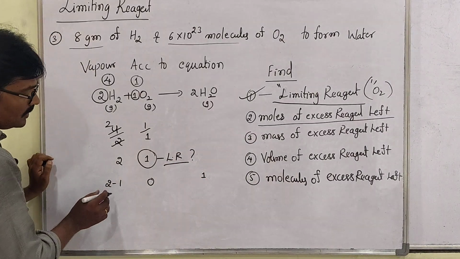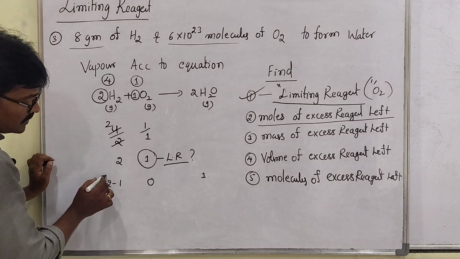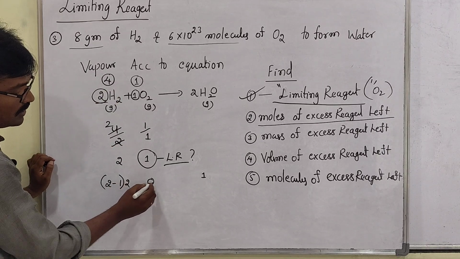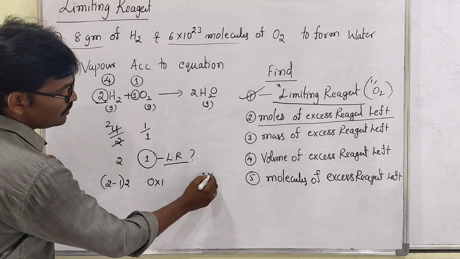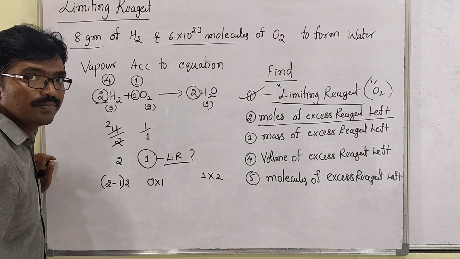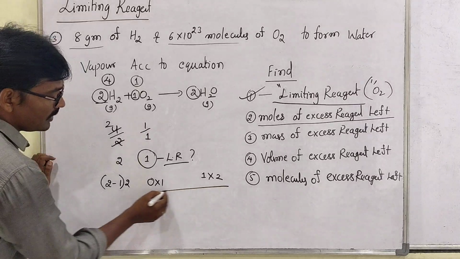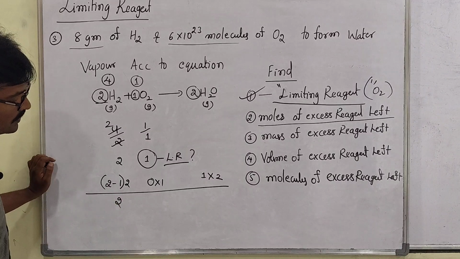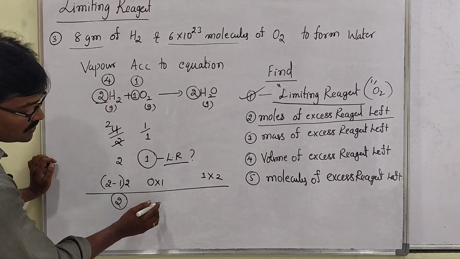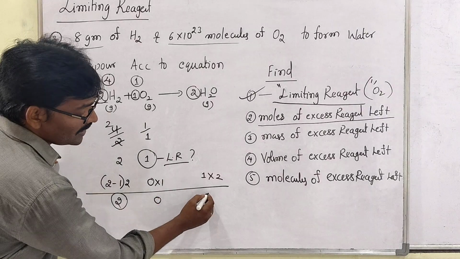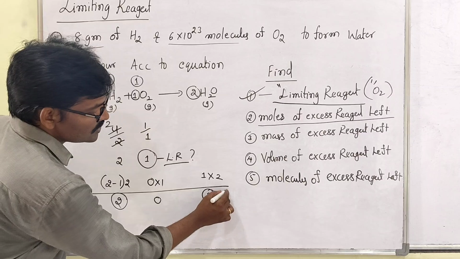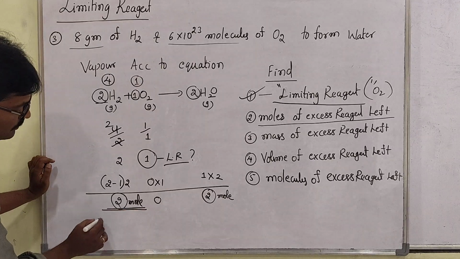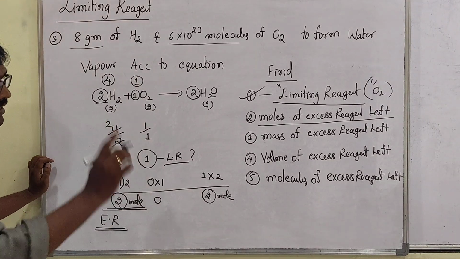So after noting it like this, sir, these should be multiplied with stoichiometric coefficients. So you have to multiply with 2 here, then this is multiplied with 1 here, this is multiplied with 2 here. The stoichiometric coefficient is 2 for this. Clear, my dear students? So after that, here 2 minus 1 is 1, then 1 into 2 is 2 moles, excess reagent 2 moles, then this is 0, then this is product 2 moles. Products they did not ask here; they asked only the excess reagent. How many moles of excess reagent are left? So this is the excess reagent. Clear, my dear students? Right.